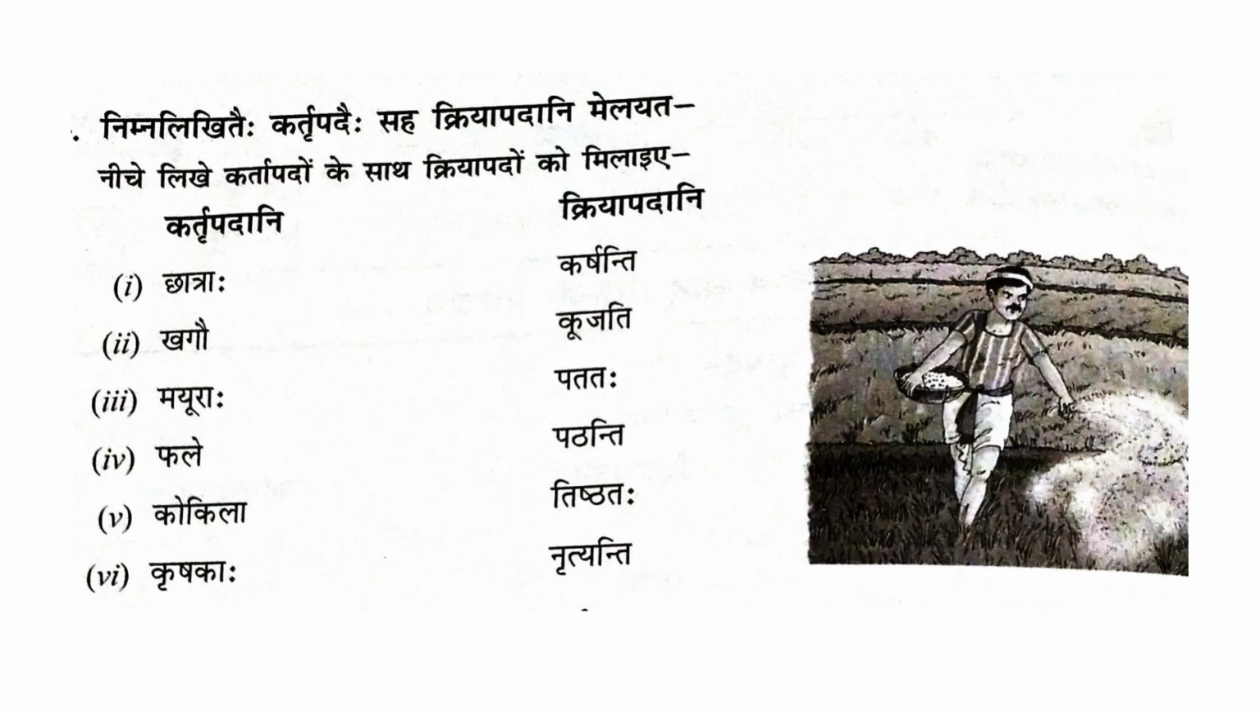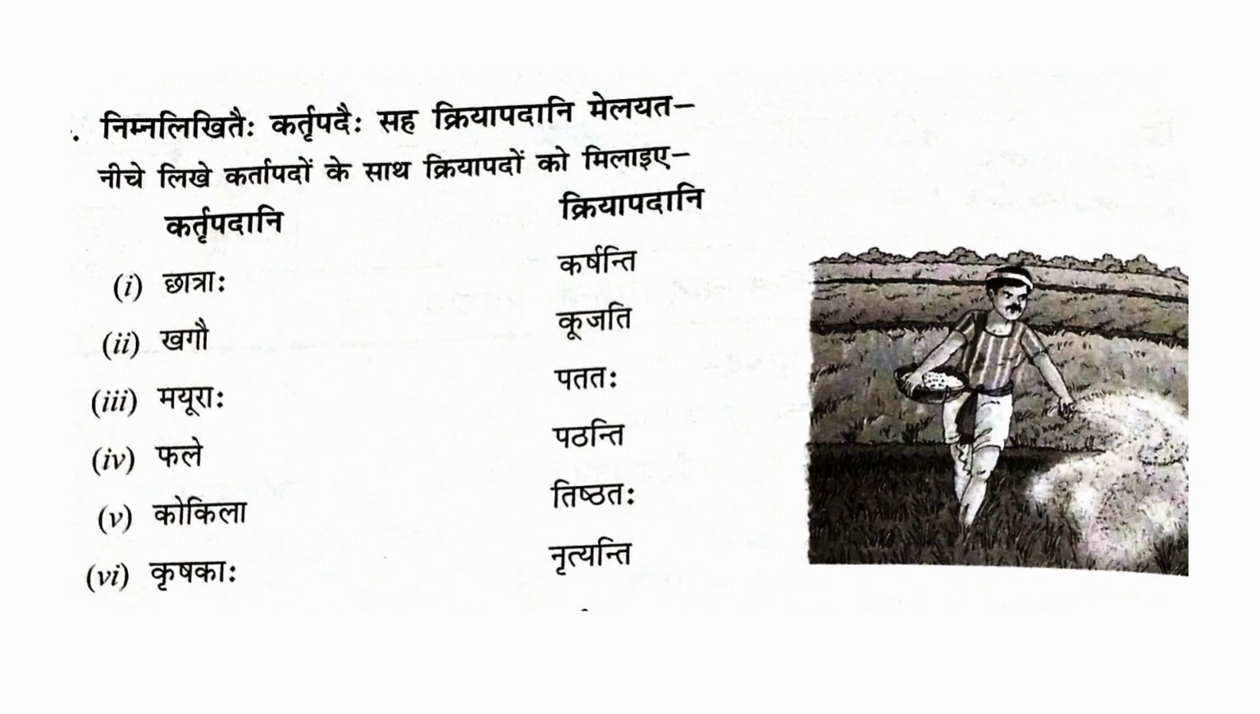Ghagau is dvivajanam. And there are only two verbs in dvivajanam in the right side. That is patataha and tishtataha. So ghagau, the two birds are standing is a better option. So tishtataha.